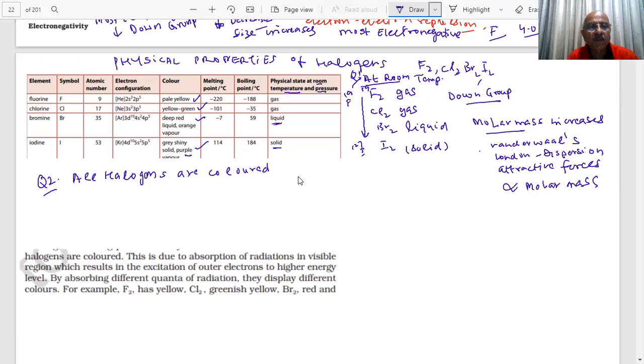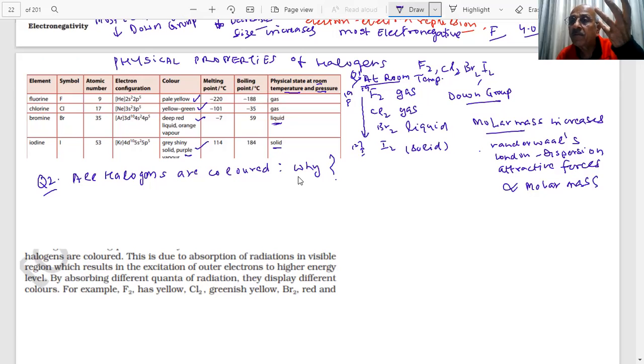The question is why they are colored, students? Why are halogens highly colored? Important question for the paper. Why is anything colored? Because they absorb light in the visible region.